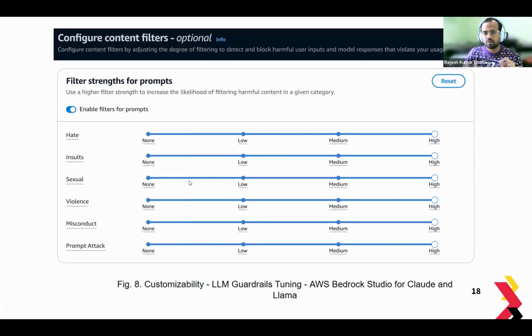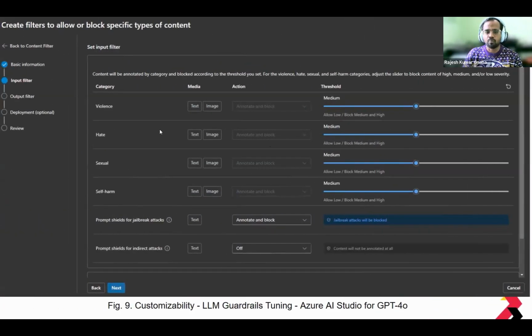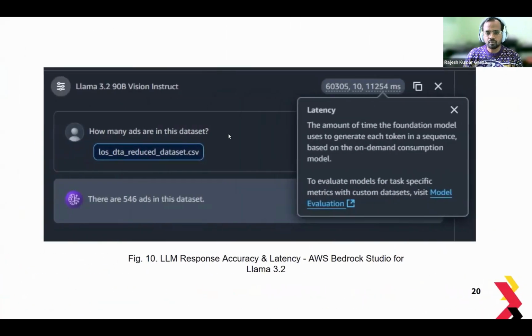So this tuner can be used for guardrails. They call it guardrails tuning. This could be used for Claude and a Llama open source model. A similar setup is available for Azure as well, to tune GPT-4o. It is a similar concept: violence, hate, sexual, self-harm, and other categories, where you can also shield the prompts from jailbreaks and indirect attacks. So this is another feature that's good for us when we are setting this up for the end users who are going to be interacting with the data sets.